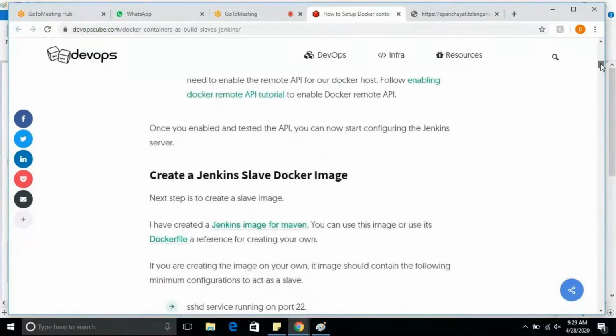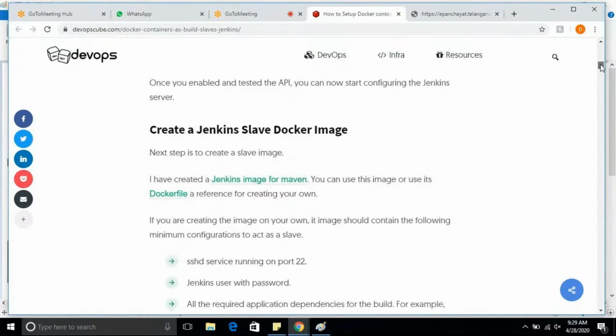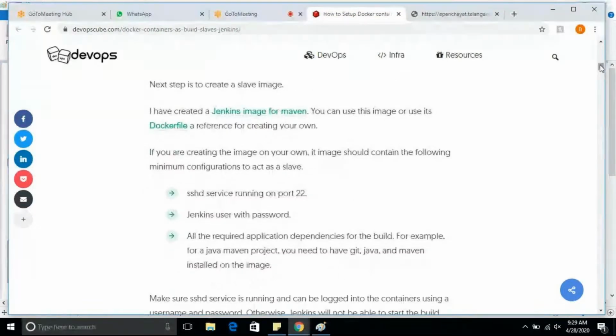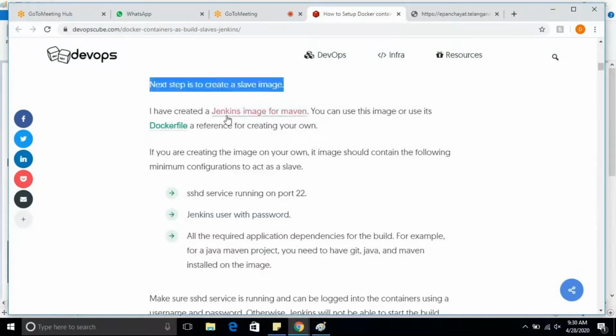If you keep going down here, Jenkins slave Docker image. This is the machine where we have Jenkins on. Next step, create slave. I think she got digressed. Actually, this is the Jenkins slave machine. This will have only Maven, not Jenkins. Jenkins image for Maven.